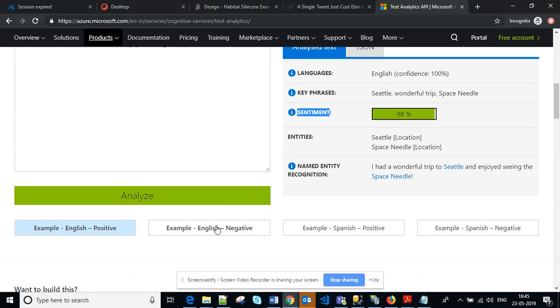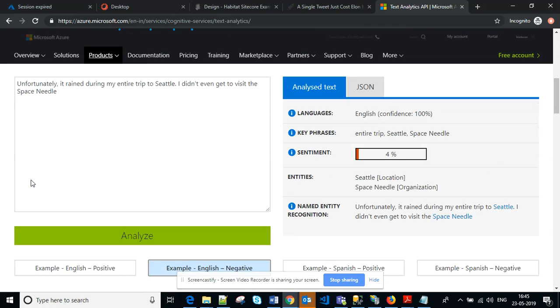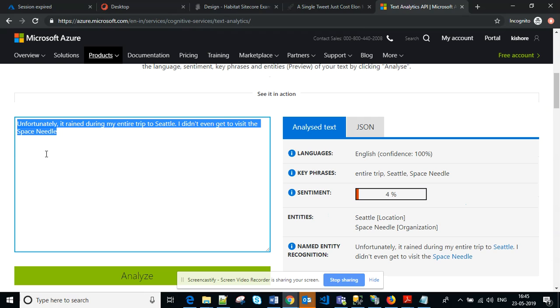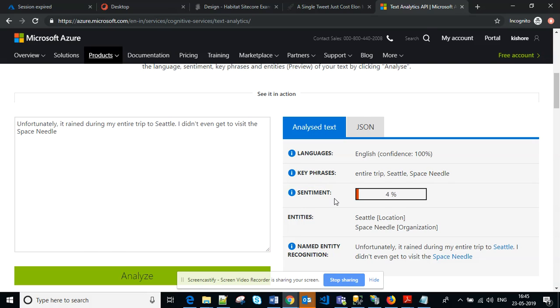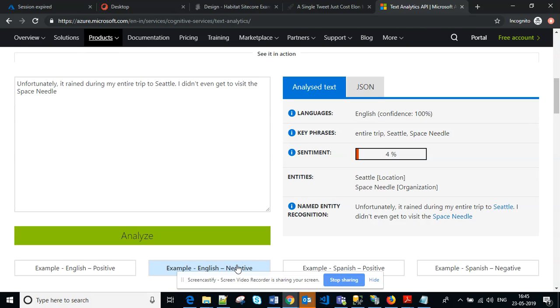If I click here on the negative one, this is an example of a negative sentiment message where the sentiment score is very low, so it's marked as negative. We will integrate this analytics service within Sitecore for this comment module.